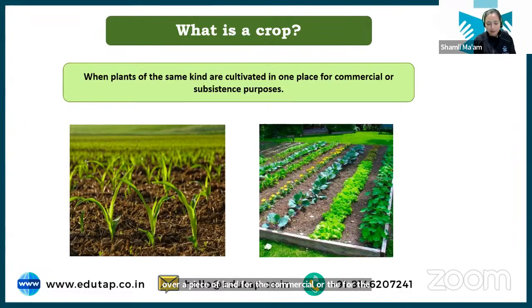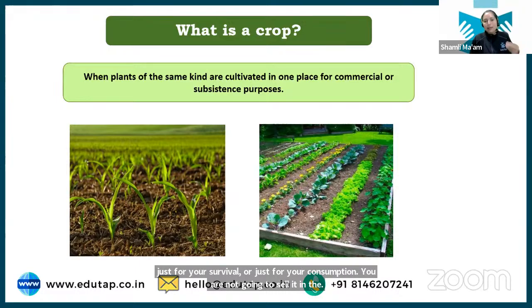Now, the meaning of commercial and subsistence purpose. Look, these same kinds of plants can be grown for the commercial purpose by the farmer, over a large piece of land, farmer is growing all these kinds of crops for selling purpose, so that the farmer can get the produce and sell it later on in the market. And the next thing is subsistence purpose, like you are growing any vegetable in your kitchen garden, so it is for your subsistence, means just for your survival, or just for your consumption. You are not going to sell it in the market.